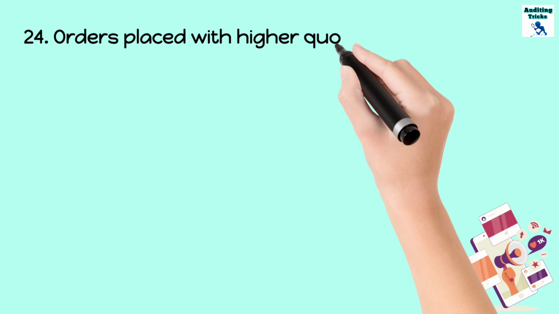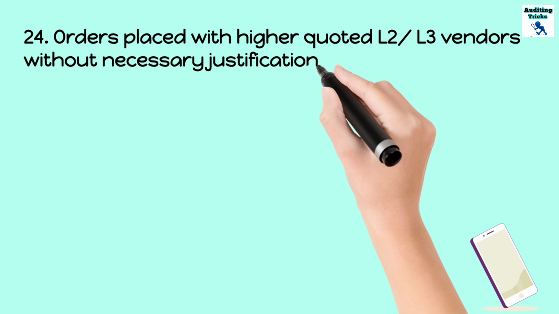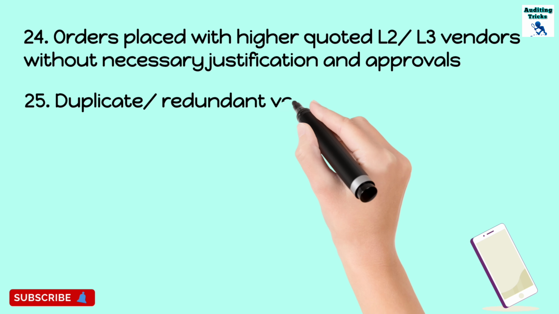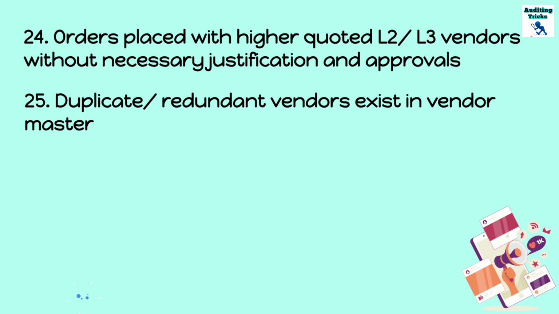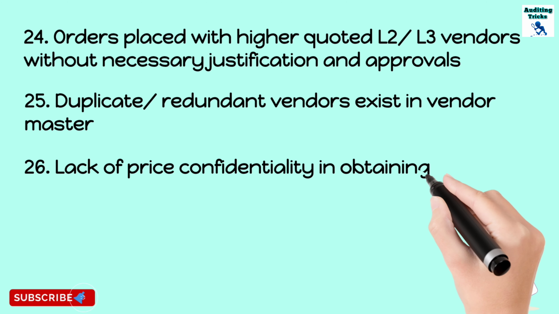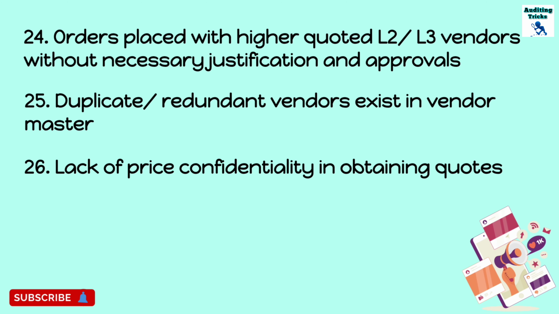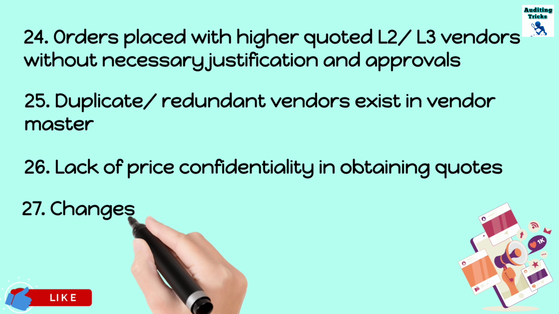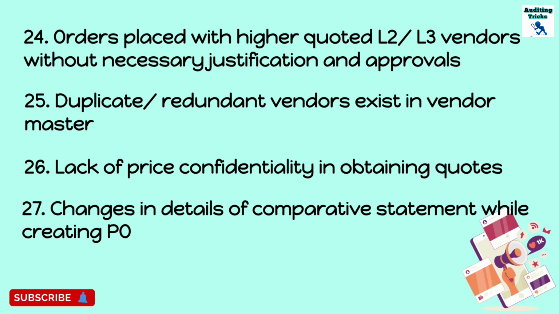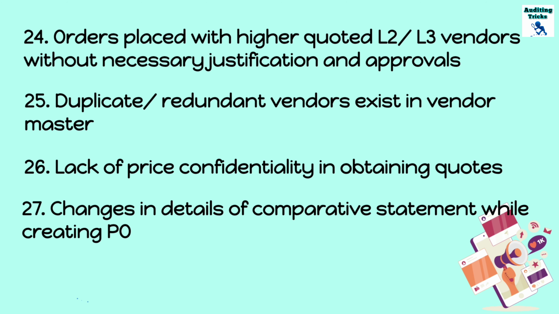Next risk is orders placed with higher quoted vendors, L2 or L3 vendors, without necessary justification and approval documentation. 25th is duplicate or redundant vendors exist in the vendor master data. Lack of price confidentiality in obtaining the quotes. There could be changes in the details of the comparative statement while creating a purchase order.